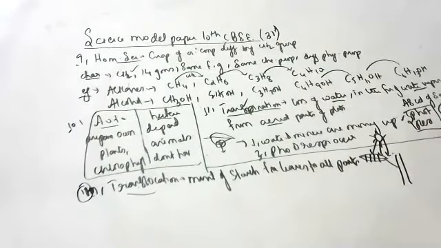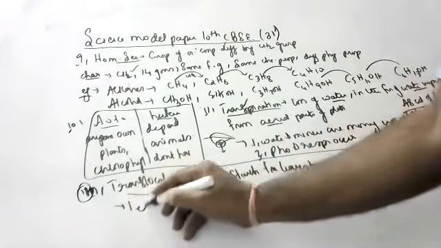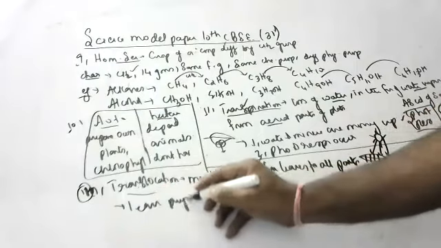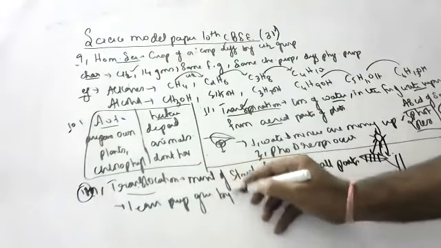That is called translocation. Okay. Why is it essential? Because leaves prepare glucose by photosynthesis.